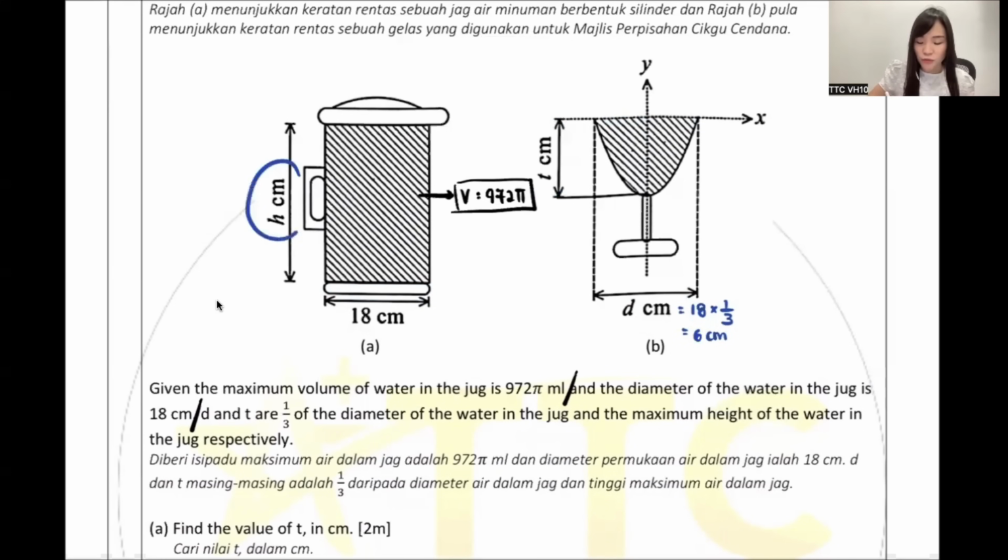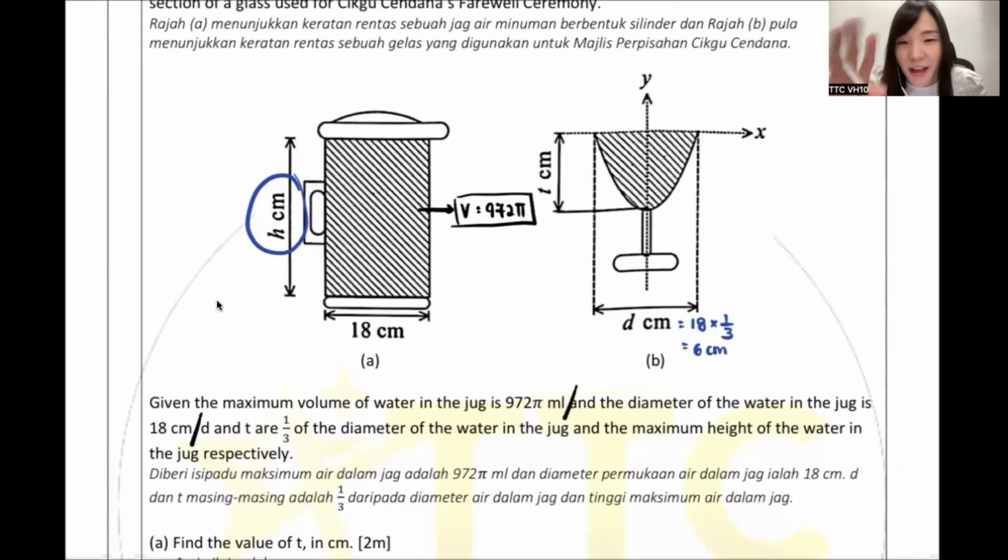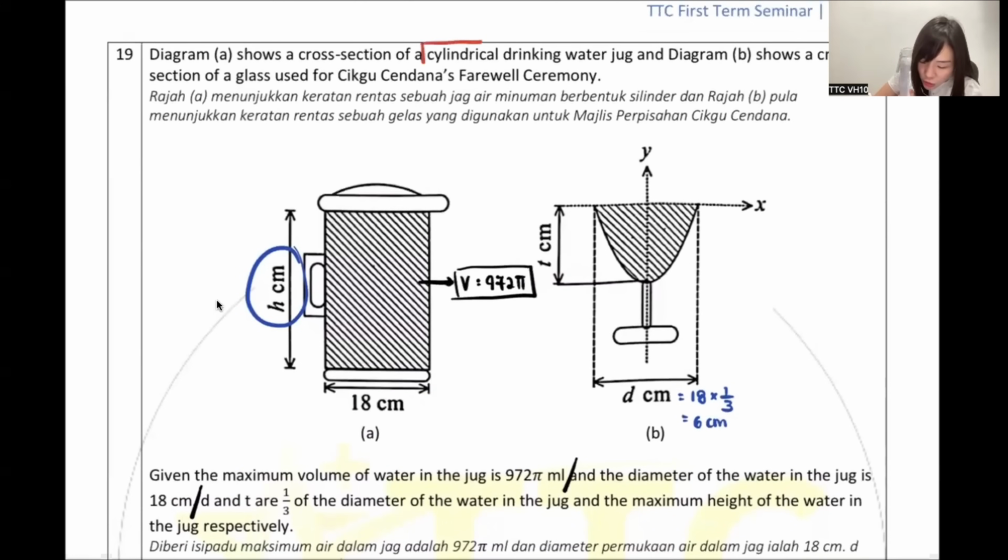Then next, you want to find the T also. To find the T, don't you feel I need to find H first? Can anyone tell me how do I find H? No one has any suggestions? No need to look at the bottom one. What I just read is more than enough for you to find H. Very good, my dear. Because this jug, they say, is what shape? When you read it, the question says the water jug is a cylinder. And since they already gave you the volume, you can use the volume formula for cylinder to work backwards and find H.